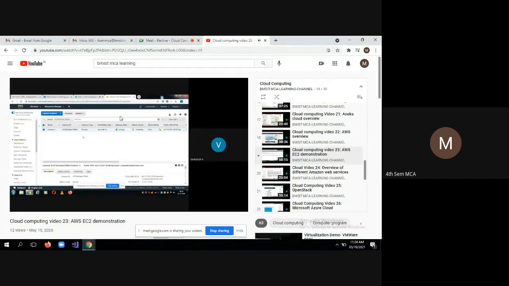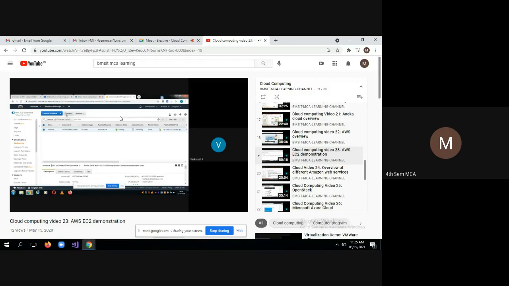Now anyhow we have launched. You can see here the instance state is running. In case there is any error, it will show in the status checks. You can see here, observe status checks. It will show an error message here. Now all the steps we have followed, it is initiating. Now select connect.